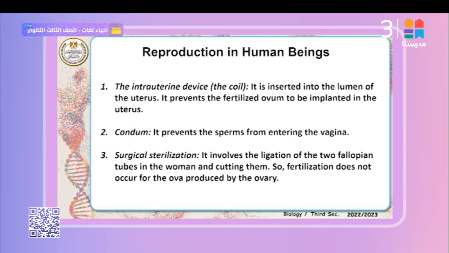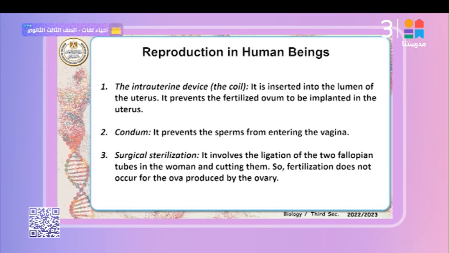Number 3, surgical sterilization. It involves ligation of the two fallopian tubes in the woman and cutting them, so fertilization doesn't occur for the ova produced by the ovary.